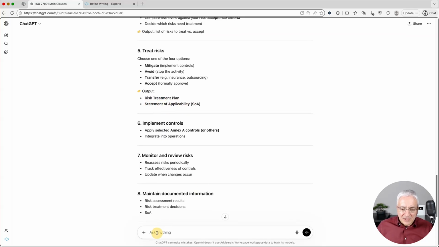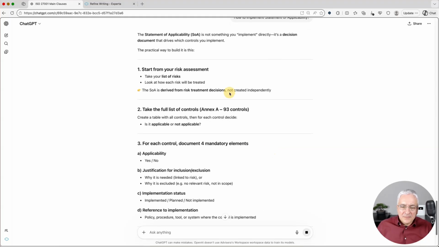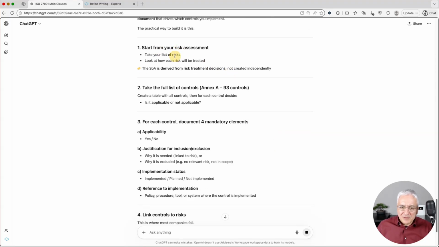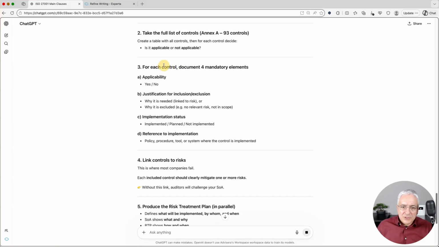Okay, let's see some other questions related to statement of applicability. So how to implement a statement of applicability. Let's see if it understands correctly how this is done. Okay, so you start with the risk assessment. This is correct. Take the full list of controls. This is correct. For each control, you have to document 4 mandatory elements. Okay, I didn't ask about documenting, but this is still okay. Actually, it's not okay. So this is not mandatory. You don't have to reference to implementation. So this is something that is optional.